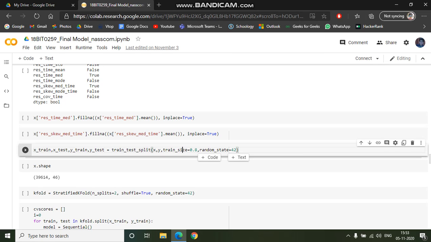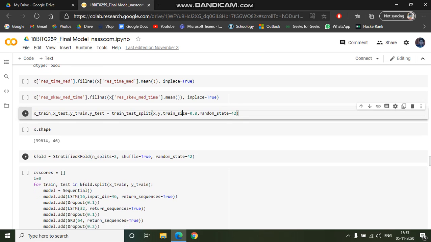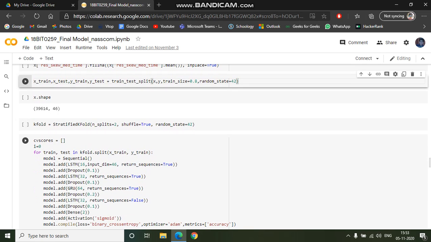Coming forward, what is this k-fold? K-fold is not used for training, not even for testing, so it is somewhat discarded. And here splits equals 2. It shows that we have performed 2-fold cross validation. Here, as I have told you, LSTM has been used, GRU has been used.